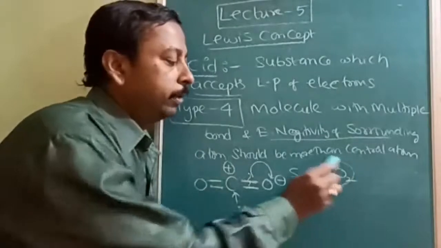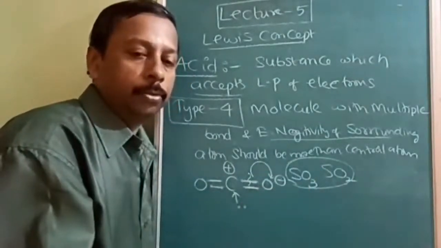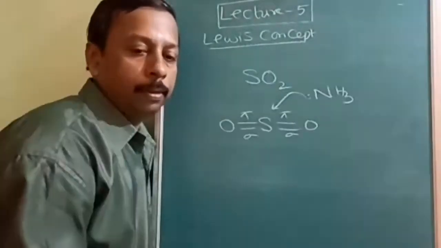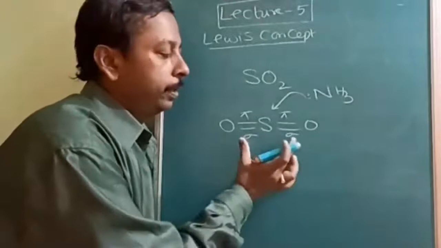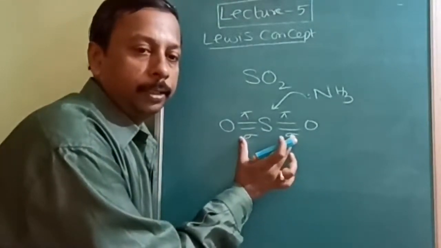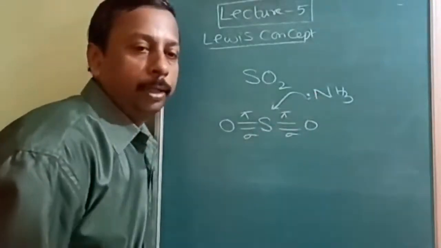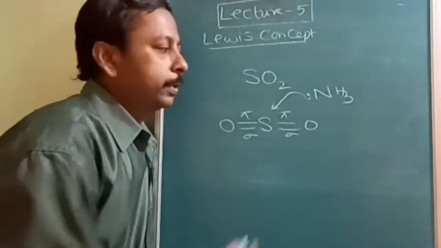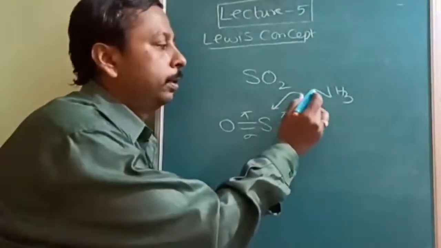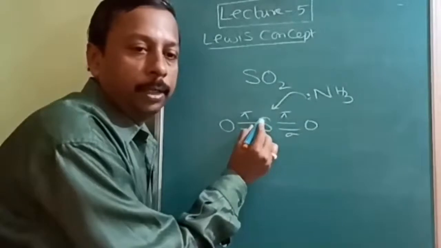Same condition with sulfur trioxide and sulfur dioxide also. Make a note of it. We will study it further. When sulfur dioxide or sulfur trioxide is approached by any group, molecule or ion which contains a lone pair, and it is donating and accepting, which type of bond is it going to form?